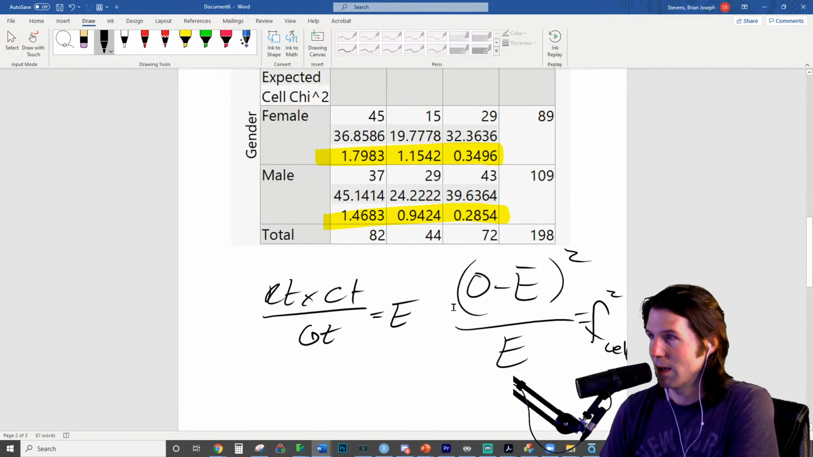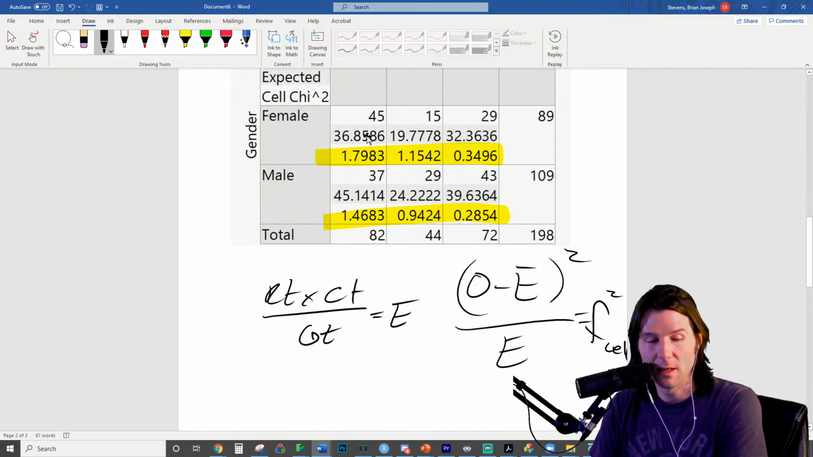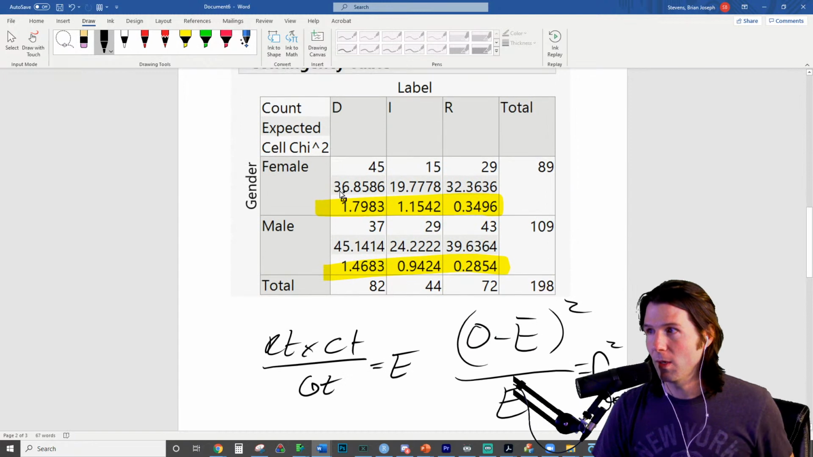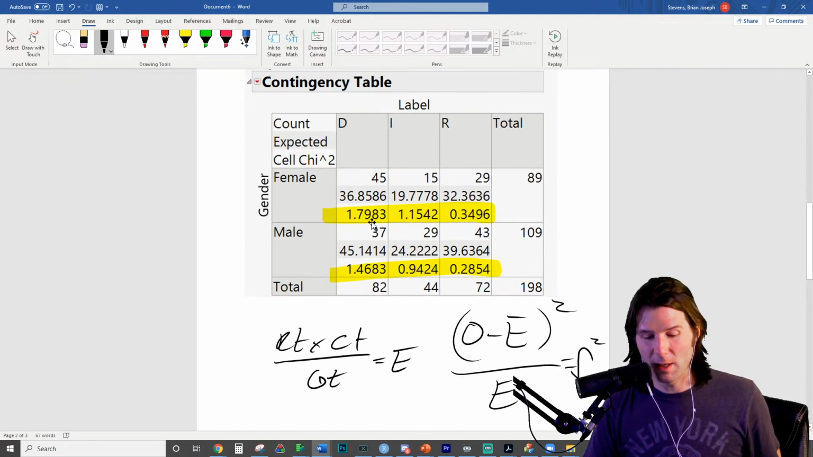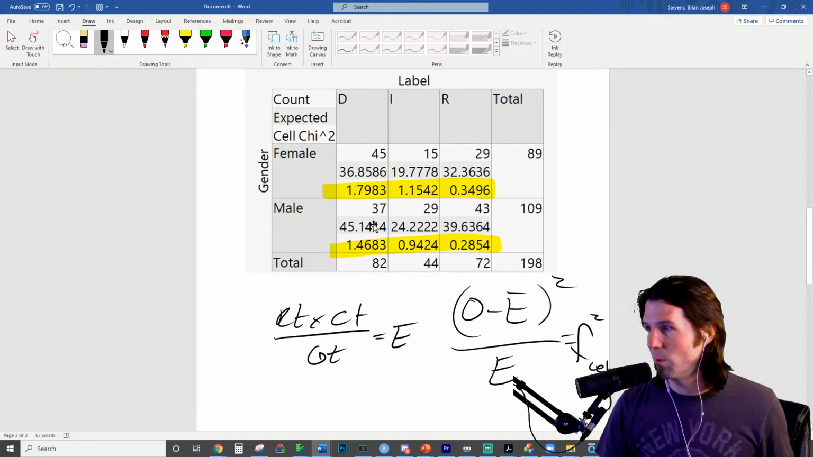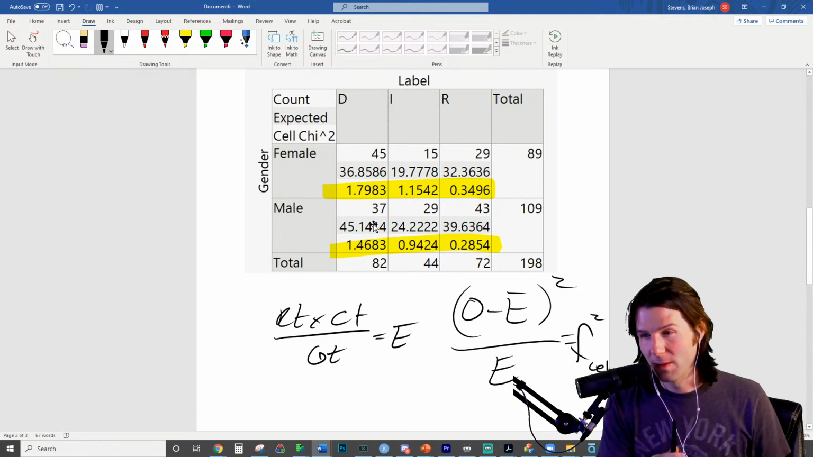So hopefully we're not that far behind, but does everyone understand that the observed values would be what? What does this 45 mean right here? Can anyone explain what 45 means right here?